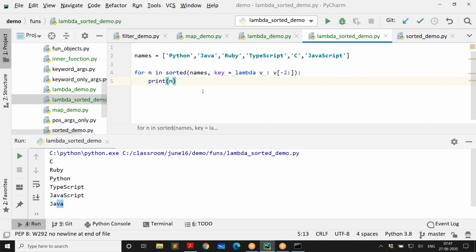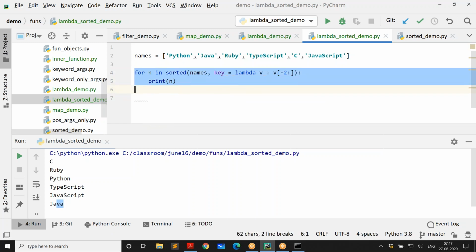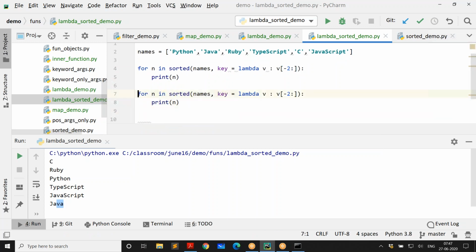And we use this a lot. It's not only for these two. There are many cases where you need to pass a function. Of course, one more example is your map function. Map function is also returning a value. So whatever values you want to extract, you can do that. In fact, I can do the same with the map function. Say, for example, I want to extract the last three characters and then put them in the form of uppercase.